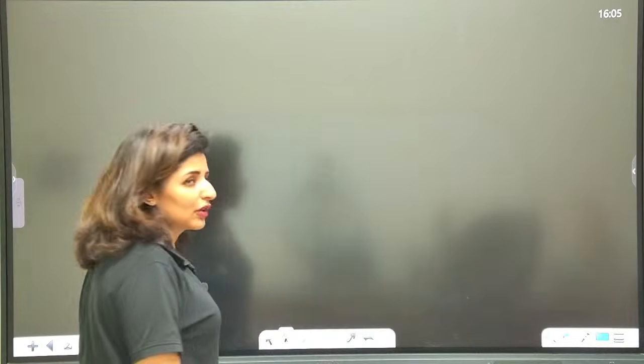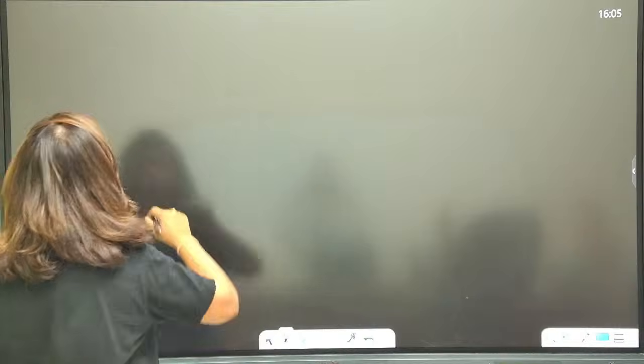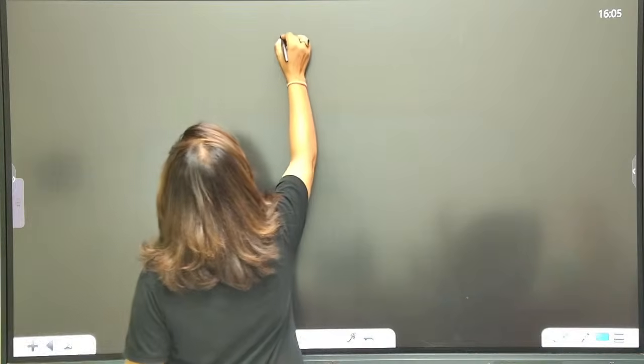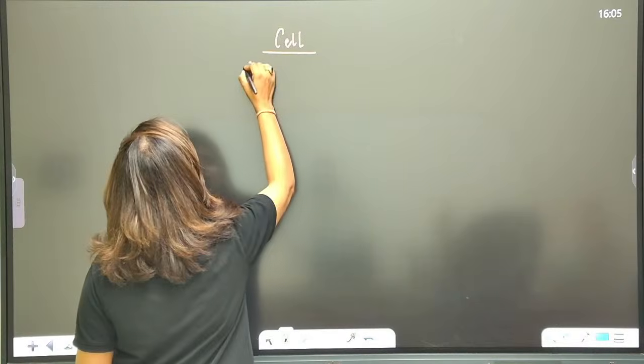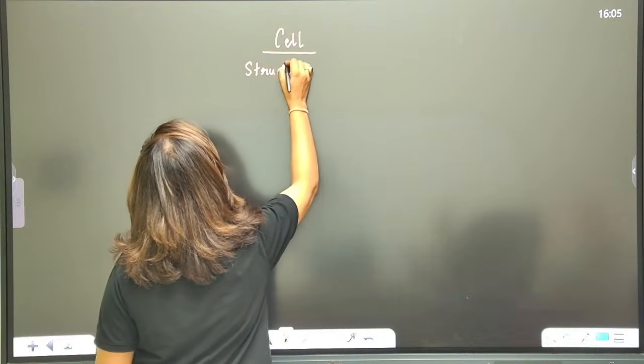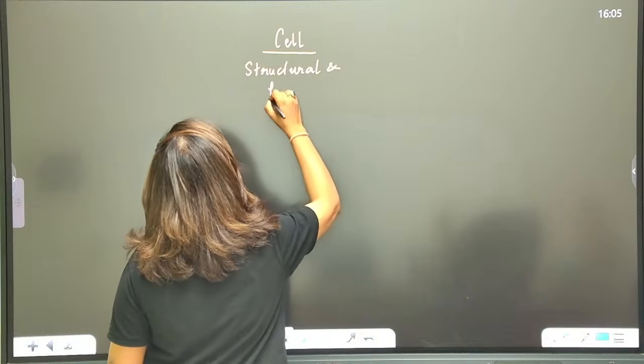All right guys, so starting with the chapter: cell, the structural and the functional unit of life, right? Cell is that one structure which is called the structural and functional unit. Why?